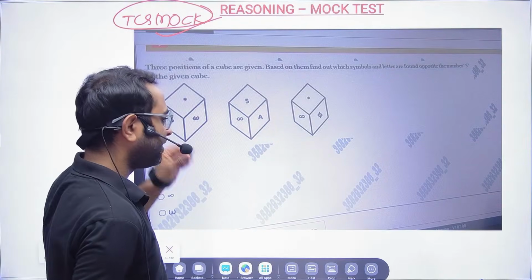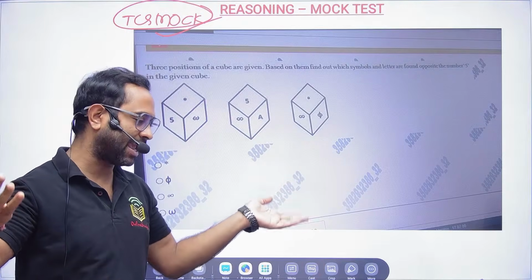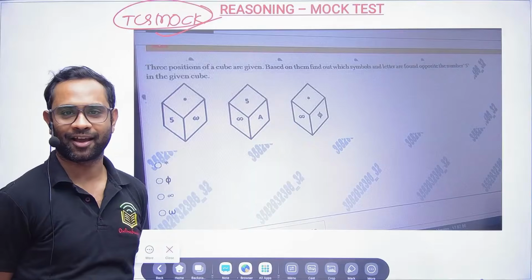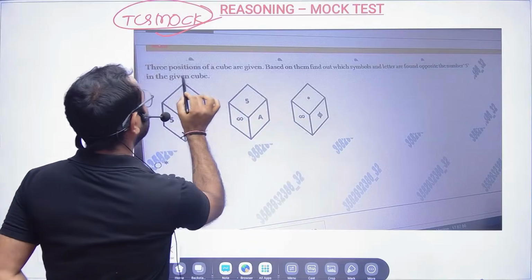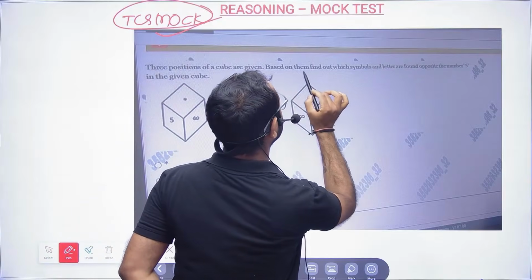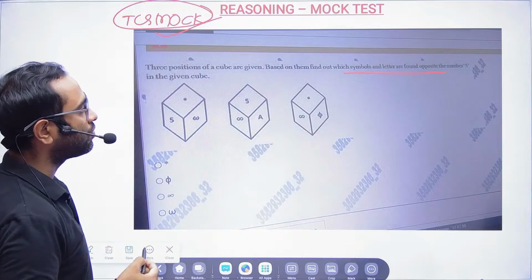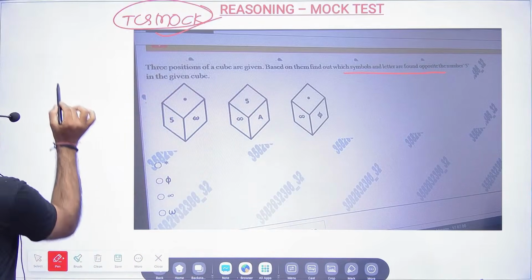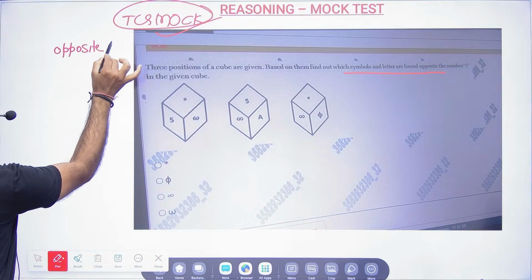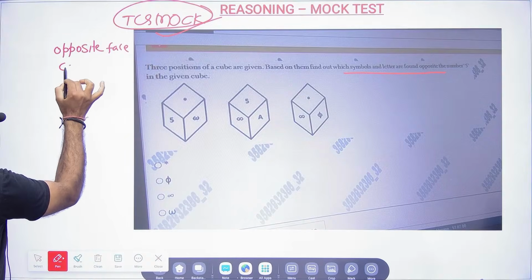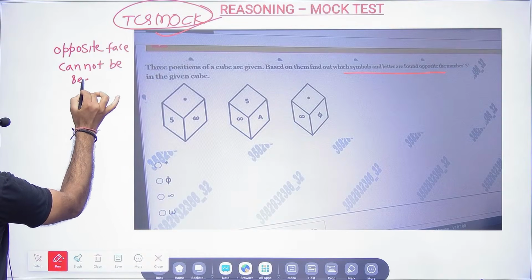Okay, so guys, very good. See, a lot of answers are coming: A, B, A, B. How can it be A, B, A, B? Okay, let's see. Now here, 3 positions of a cube are given. Based on them, you have to find out which symbols and letters are found opposite to 5. Now friends, as I said, opposite faces cannot be seen together.